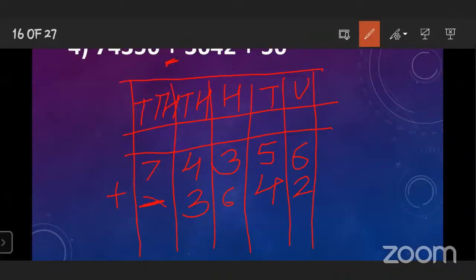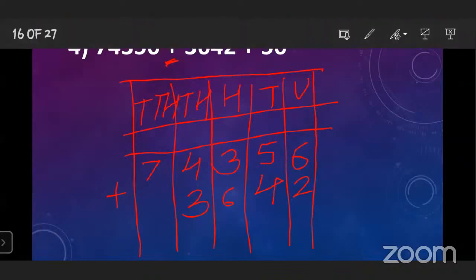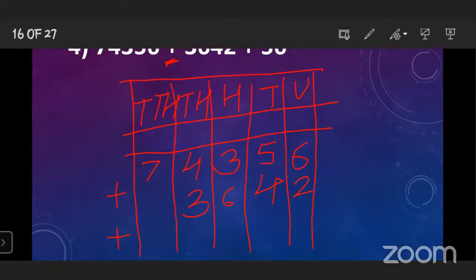Okay. Now, what you have to do? You have to see that again the symbol is given. So here again you have to draw the plus sign and then write down the last number. While writing the last number also you have to write the unit place digit first, and after that tens place.